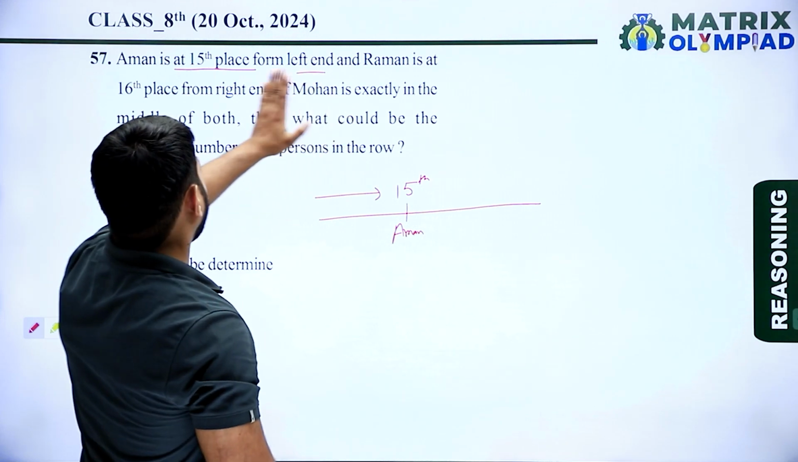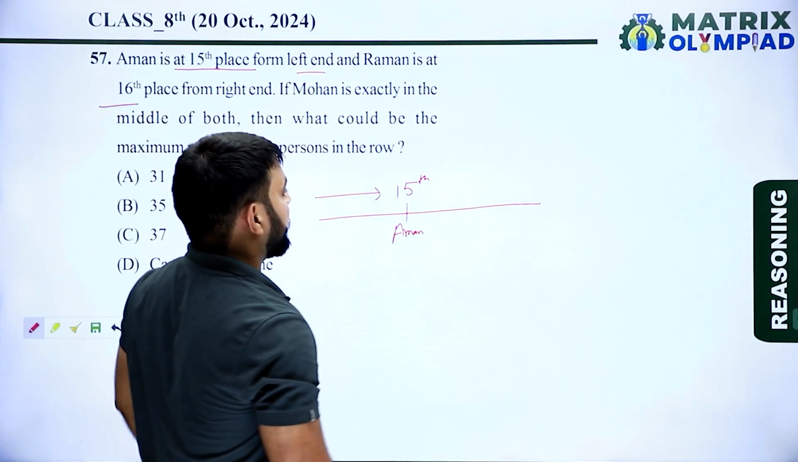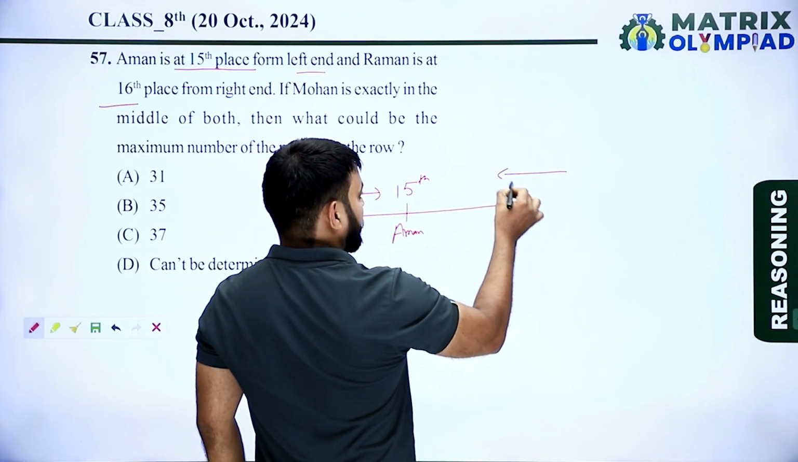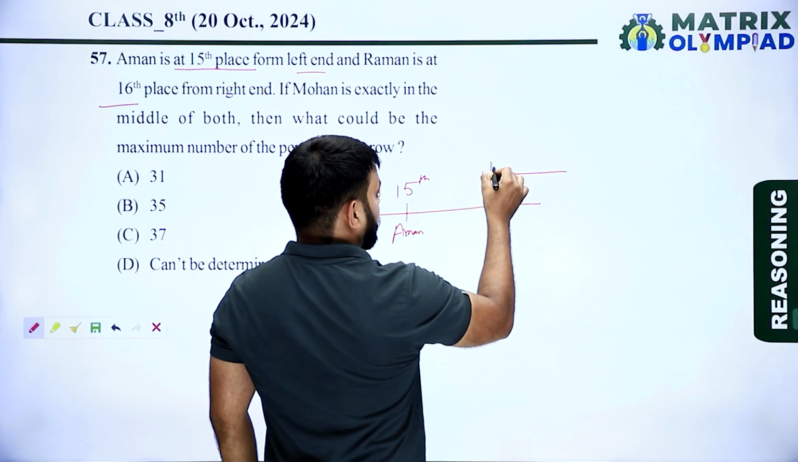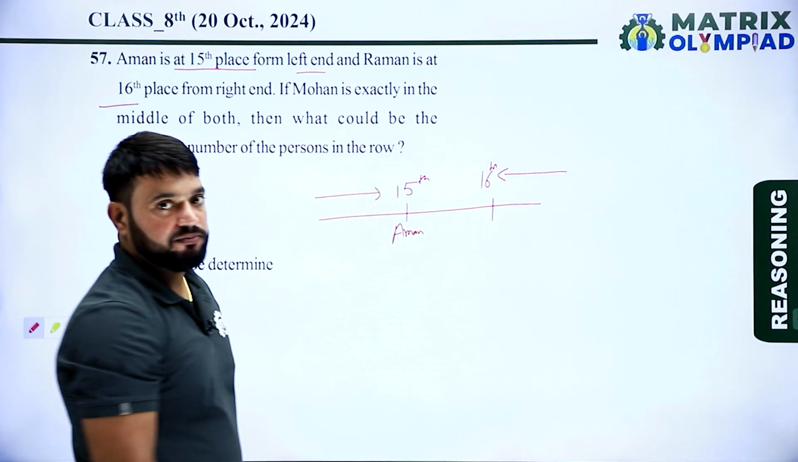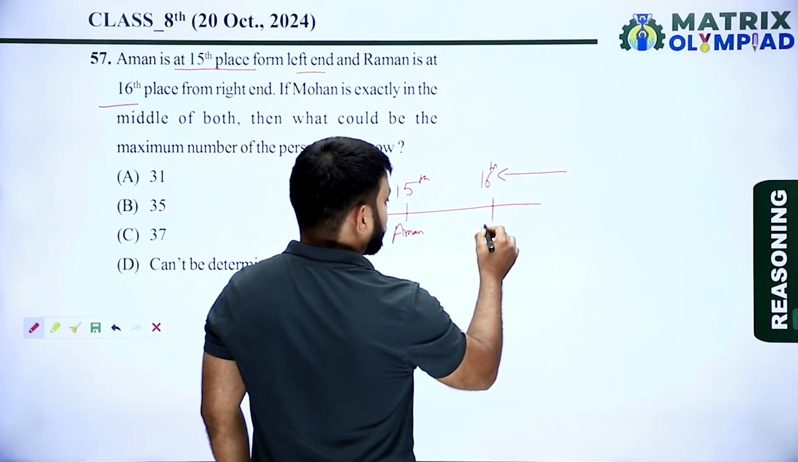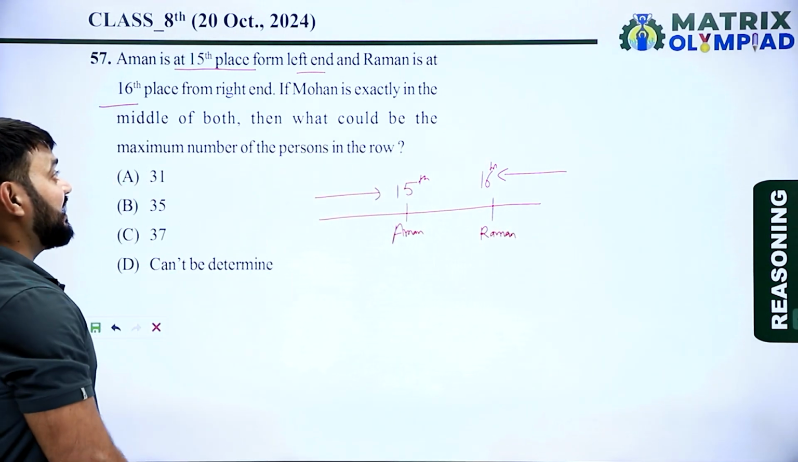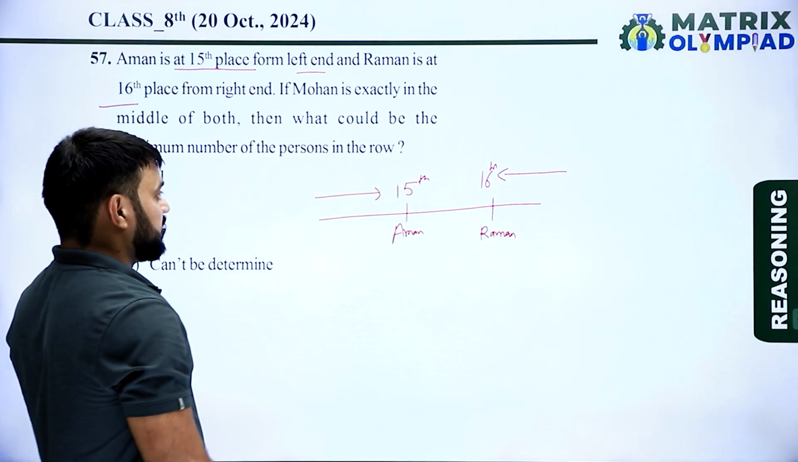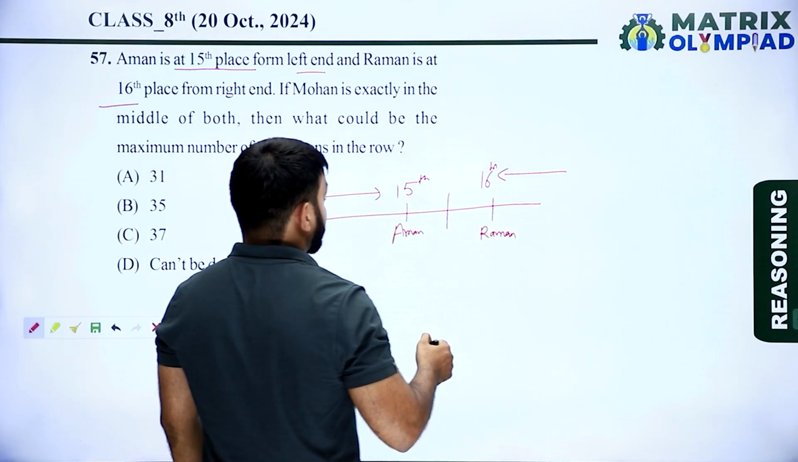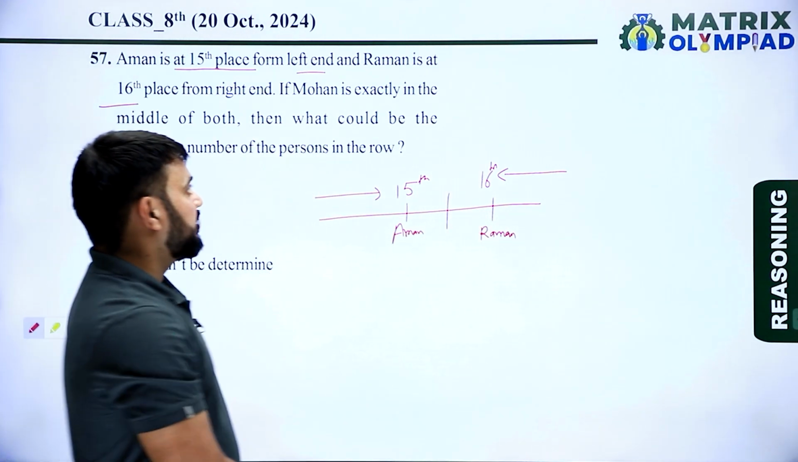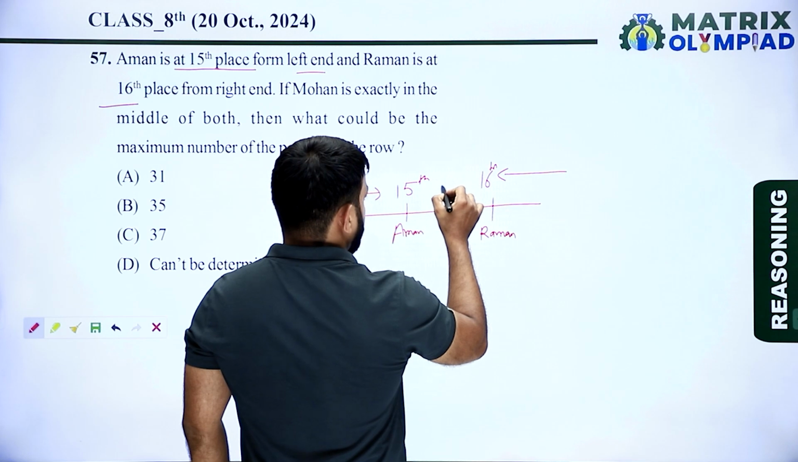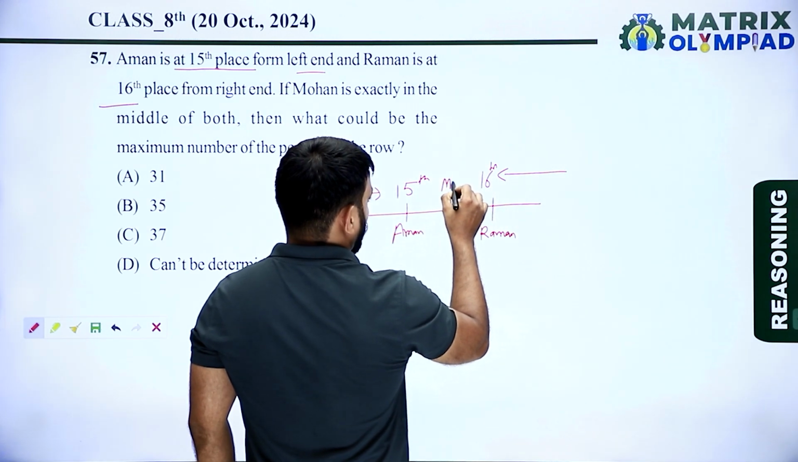And Raman is at 16th place from the right end, and this is the right side of the row. So Raman is 16th place from the right side of the row. Now here is Raman. Now Mohan is exactly in between Aman and Raman. So now here is Mohan.